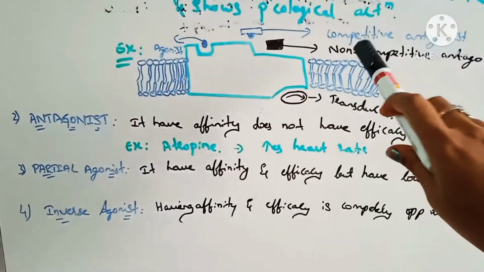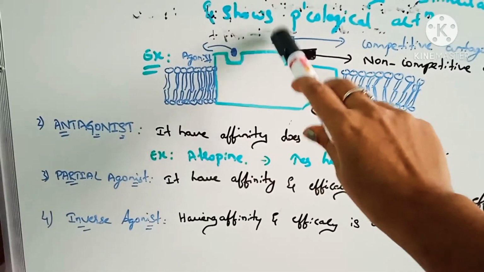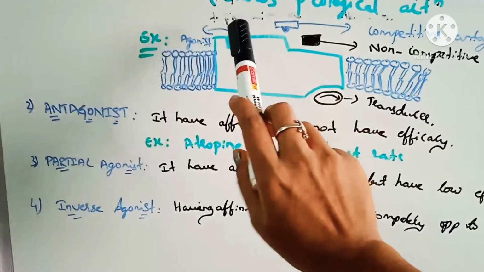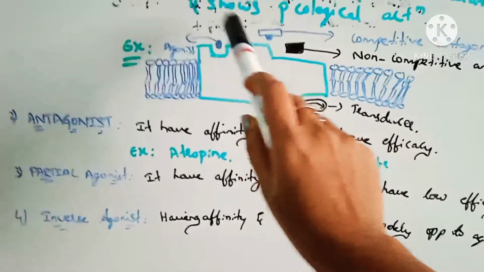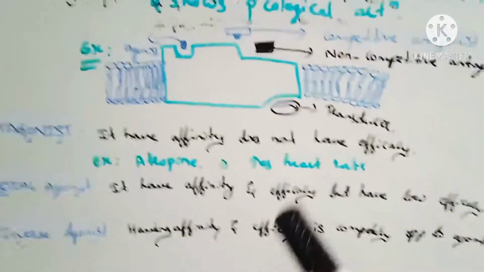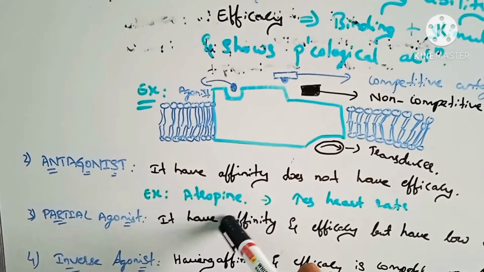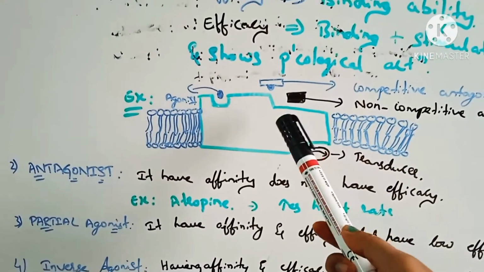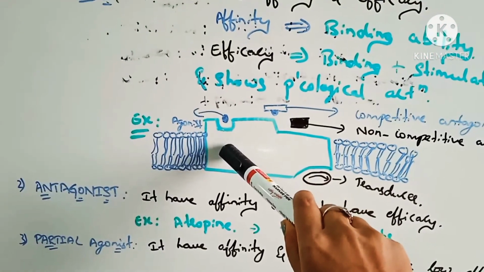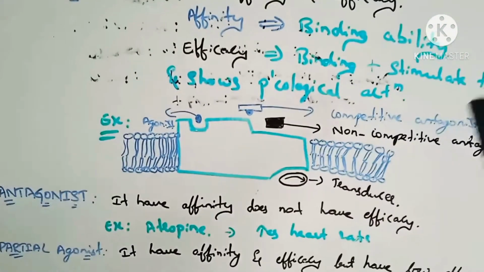Next, this is the competitive antagonist. When acetylcholine is attached to the M2 receptors, it decreases the heart rate, but when the competitive antagonist atropine is administered to the patient's body, it attaches to the M2 receptors and increases the heart rate, showing tachycardia.